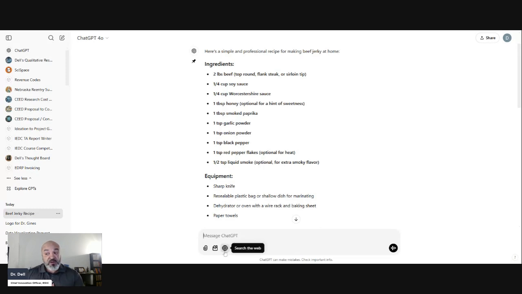Now, what ChatGPT can also do with its function is search the web. With this web search function, and these are actually new little boxes, they just updated it, it wasn't there before, I could search a particular website. So let's say in this scenario, www.iamdellgines